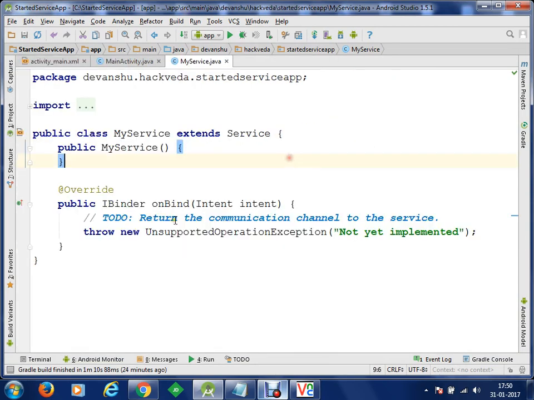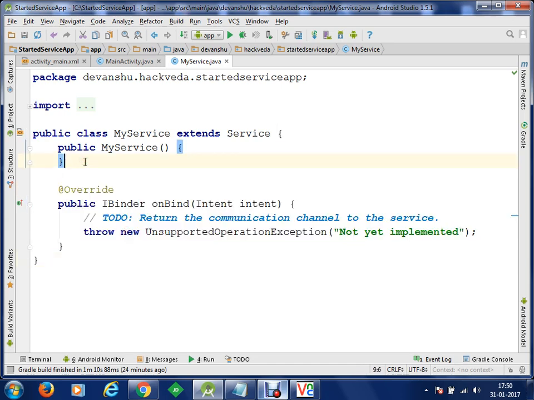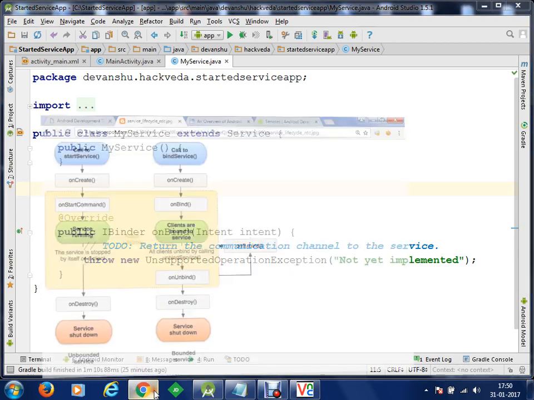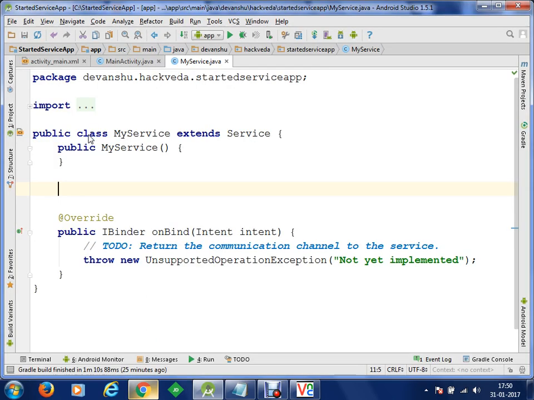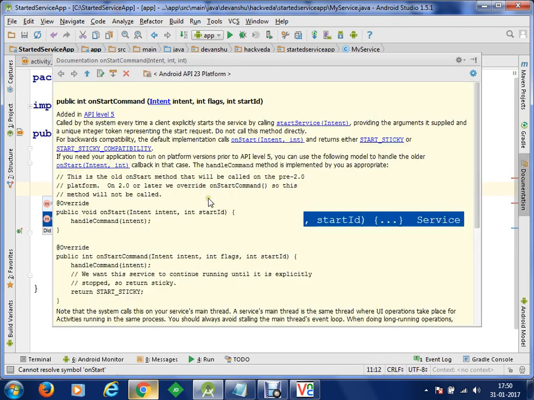At the moment, we are not making a bound service, we are making a started service. So in order to make a started service, we are going to override a method here, and the name of the method is onStartCommand. So you can see that the name of the method is onStartCommand. We are going to override the onStartCommand method here. As soon as we use Ctrl+Space, we'll get this method onStartCommand, and here is the documentation of your onStartCommand.